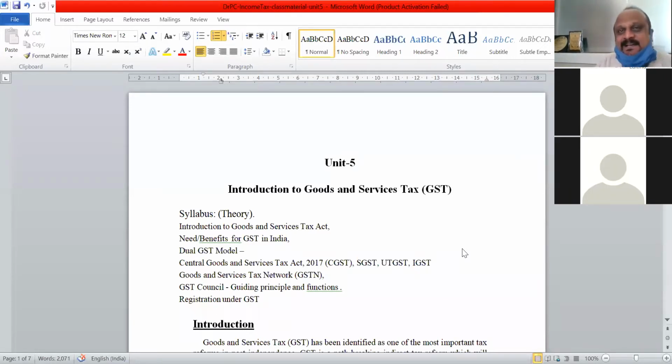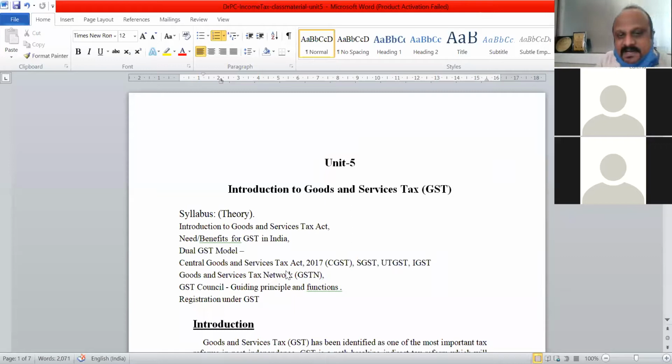So let us start with unit number 5. I've just put up the syllabus. Since this is only theory, there are going to be no problems on this unit. It's a very simple, small unit, which covers introduction to the GST Act, need and benefits of GST in India. What is the dual GST model?